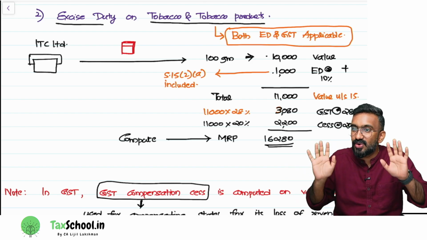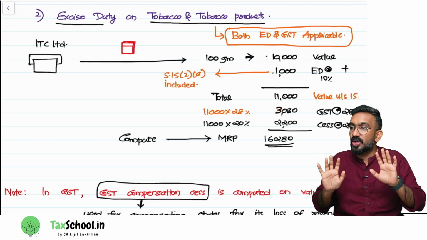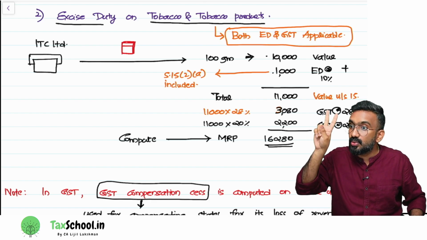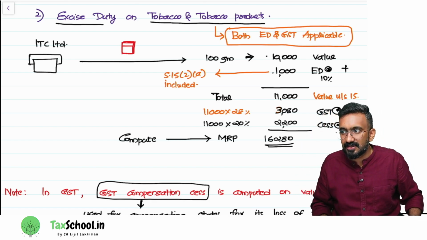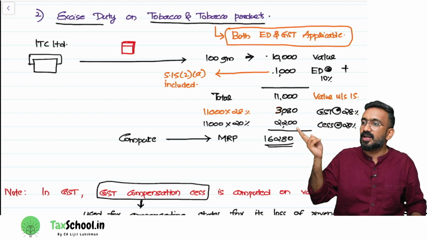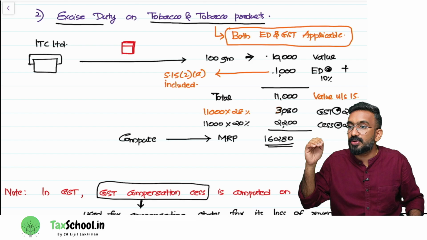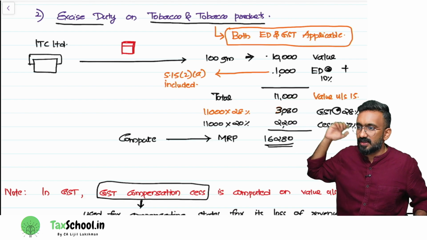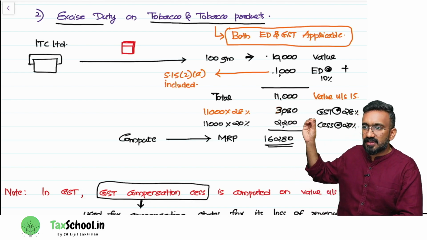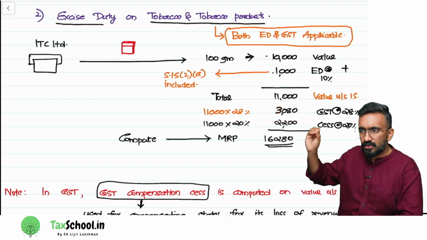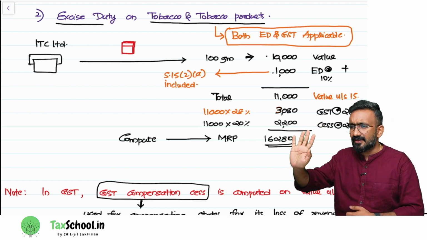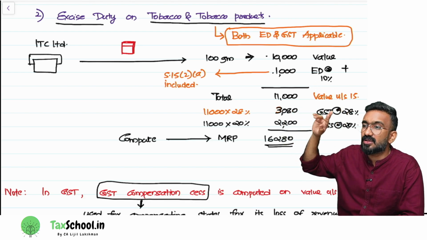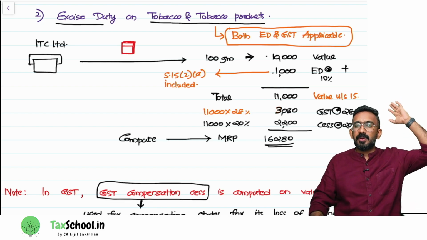Which means that if somebody is purchasing tobacco and tobacco product, how many taxes are applicable today? One tax or two taxes? Two taxes are applicable. What are those two taxes? One is excise duty, another one is GST. Then how will you compute MRP of this particular product is the next question that we have. That is what I have written as an example here. Say you know this company called ITC, which manufactures tobacco also. Suppose ITC is manufacturing tobacco product 100 gram priced at 1000 rupees. First, they have to pay what taxes?